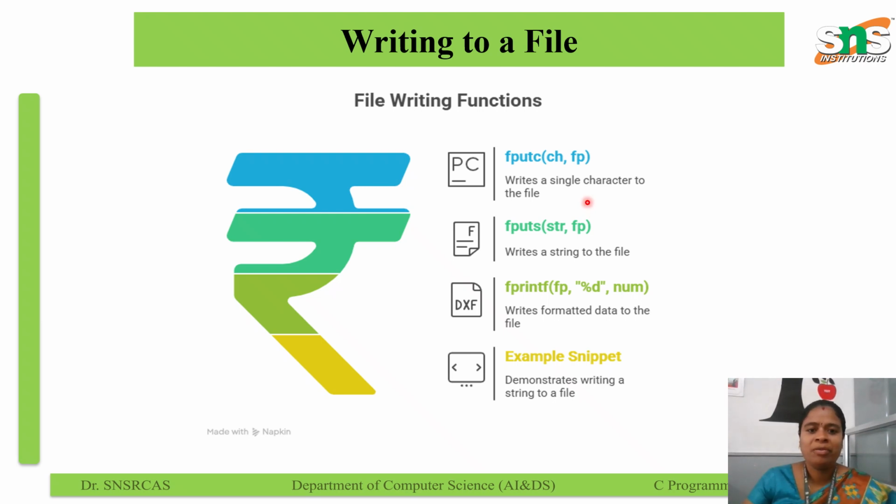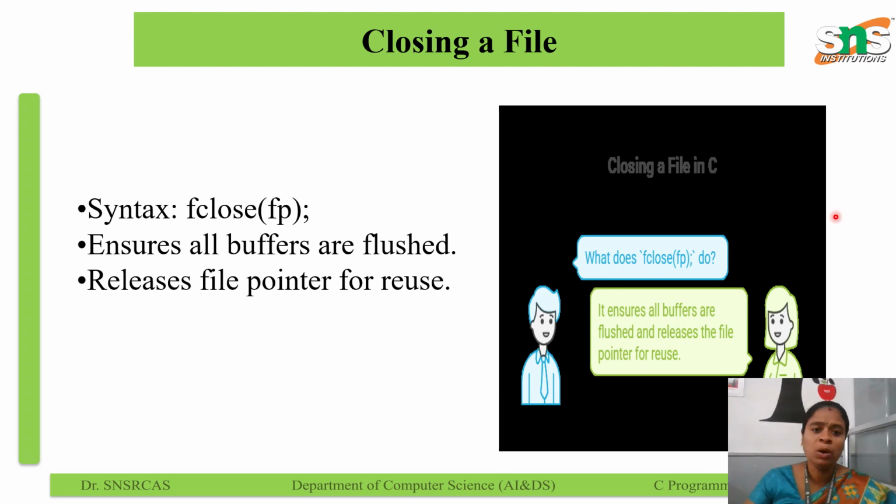Next one, writing a file. Writing a file means saving data permanently from the program into a file stored on the disk. C provides several functions in the standard library to write characters, strings, formatted text and binary data into files: fputc for a character and file pointer, fputs for a string and file pointer, and fprintf with a file pointer. For example, a snippet demonstrating writing a string into a file. And then closing a file.